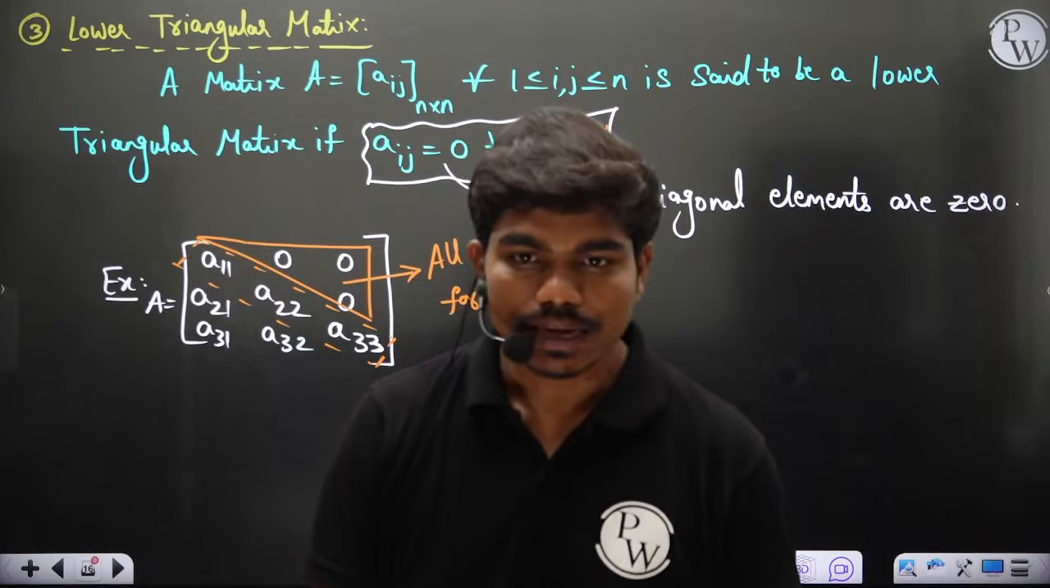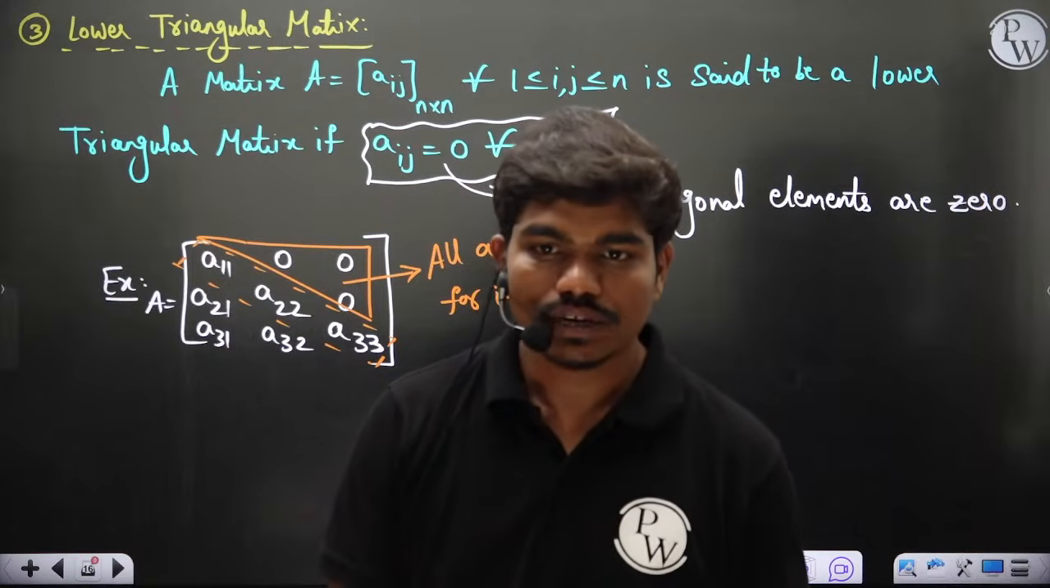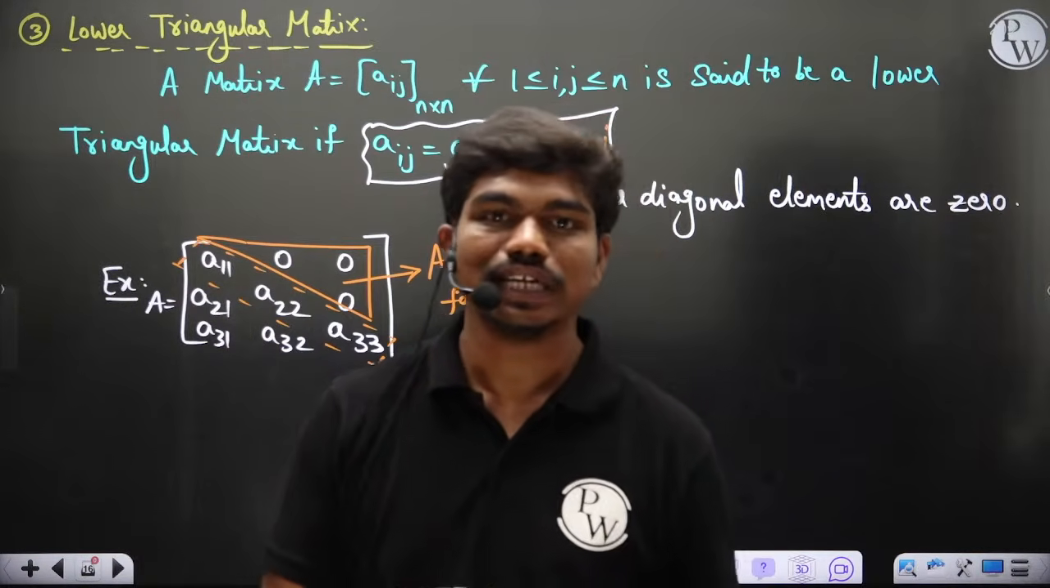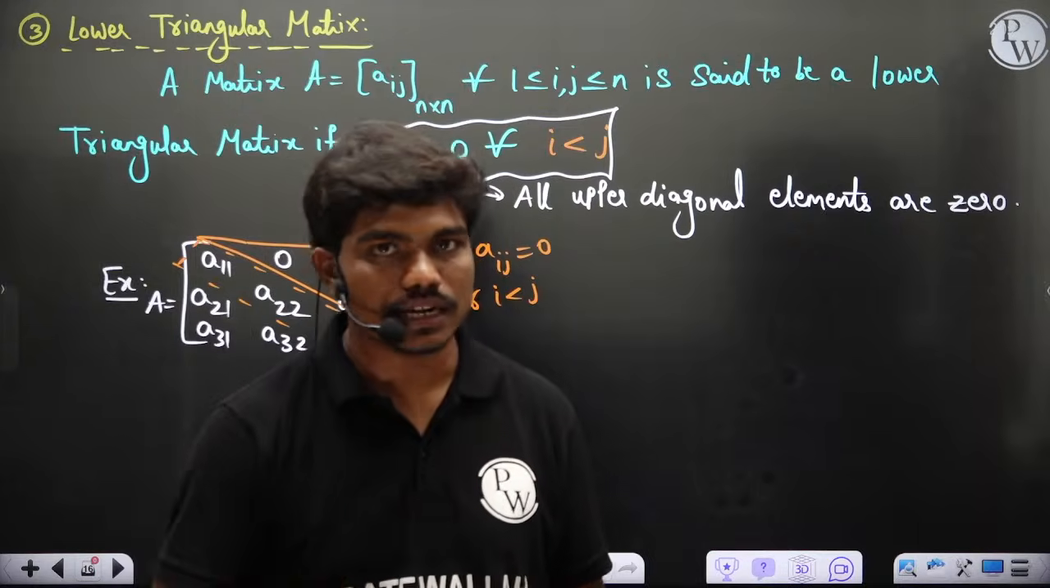Are upper and lower triangular matrices only for square matrices? Yes, because for other matrices you cannot define what a diagonal is, that's why.